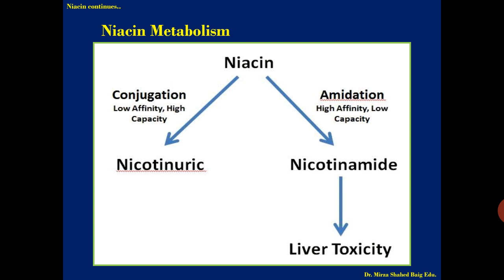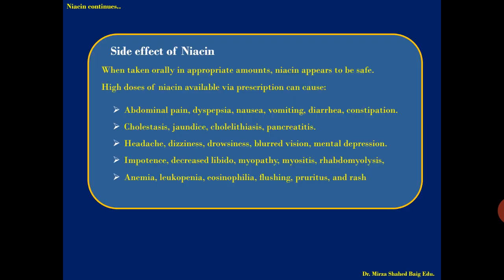So this is the metabolite. Nicotinamide is the metabolite which produces the hepatotoxicity of niacin, you can remember. Okay, so by the conjugation process, that is phase 2 metabolism, niacin undergoes liver metabolism and forms two major metabolites, that is nicotinuric acid and nicotinamide. Out of these two metabolites, nicotinamide is harmful to the body, causing liver toxicity.